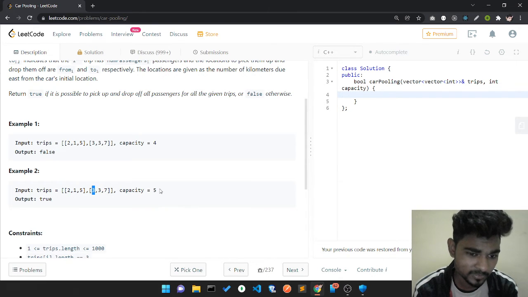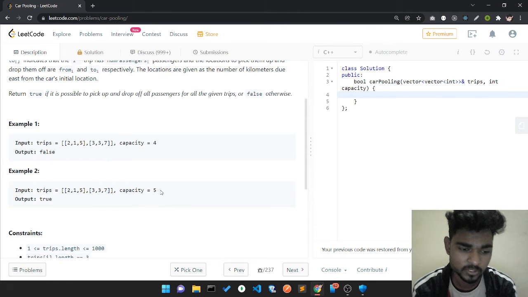So they can travel. At position 5, two passengers are dropped off, and at position 7 three more are dropped off. So it is possible to drop off all the passengers, and in that case we return true.